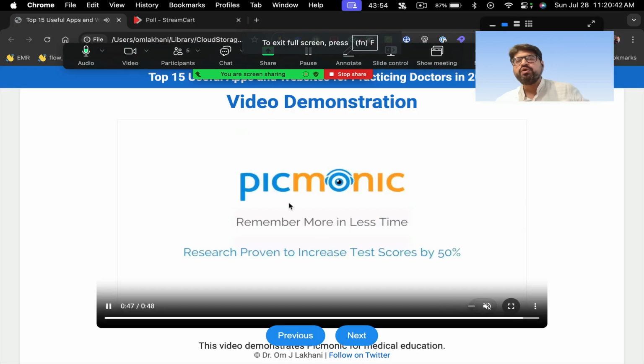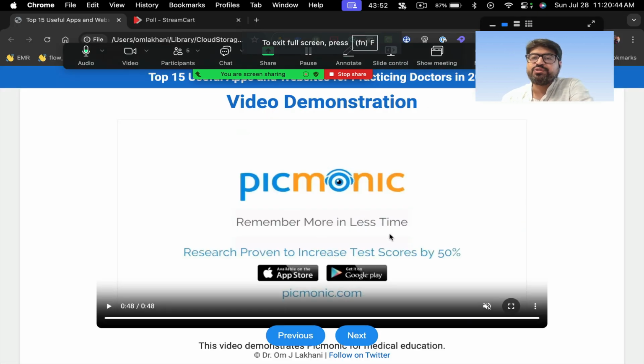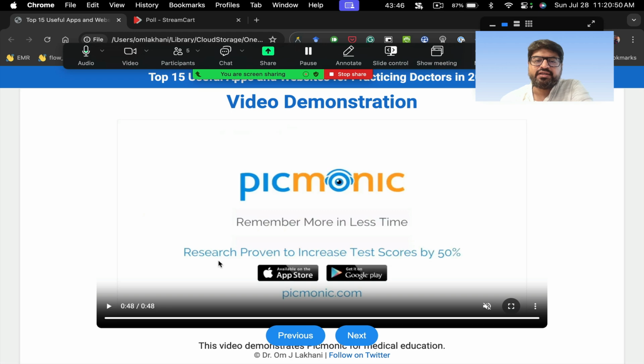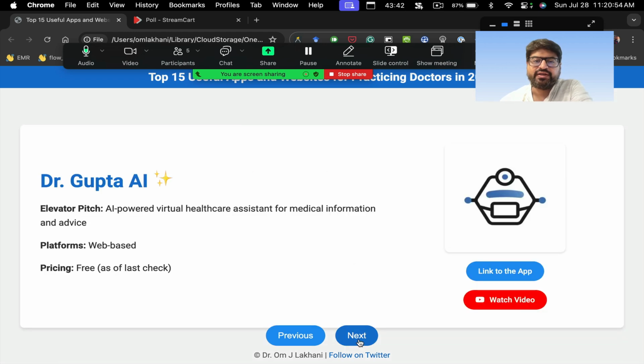So again, if you are somebody who has a child who is a medical student, this is an app which is very useful. We can try it out. You have the app version for both iOS and the Google Play Store as well.